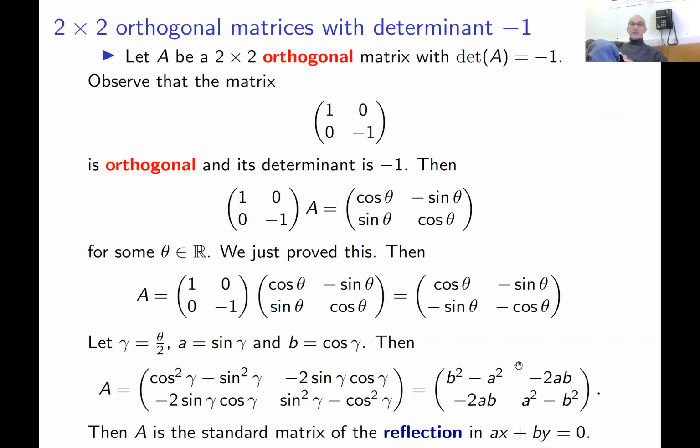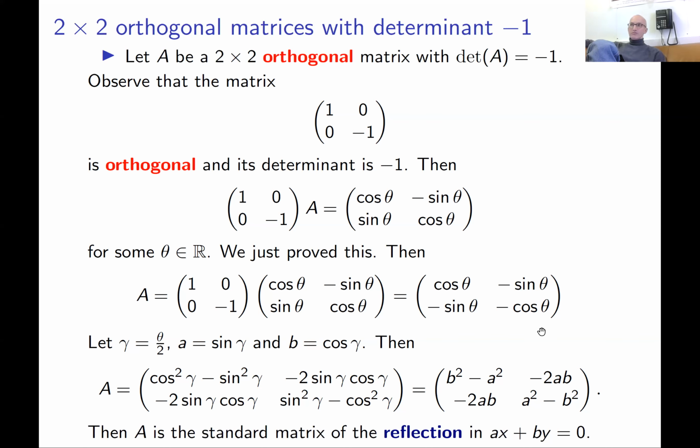It means orientation changes. Determinant, in some sense, as you will see later, is about orientation. Left becomes right, right becomes left. You can see this in the mirror. Okay, good. So this gives us a complete classification of orthogonal matrices in 2 dimensions.